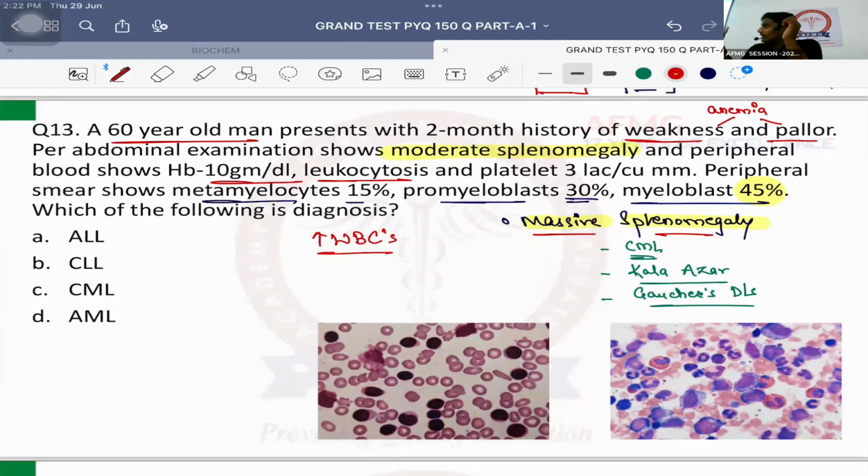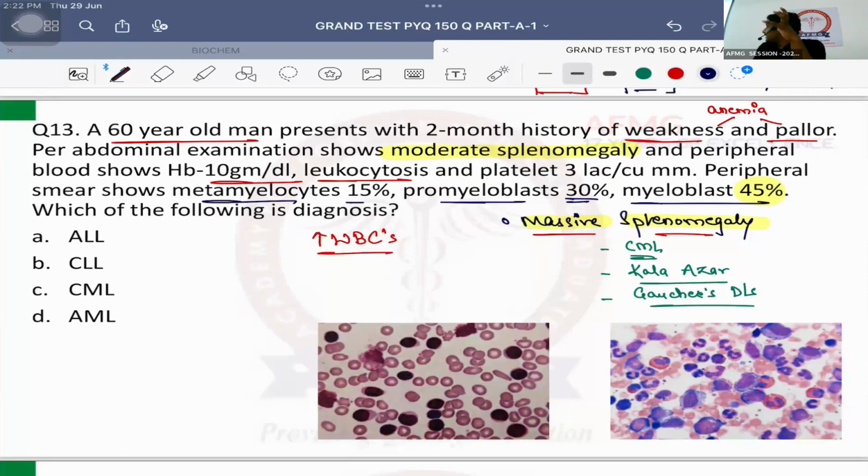So chronic में भी होता ही है, but chronic में at least it has some time for maturation. So there more number of mature cells are seen in the peripheral circulation. But in acute leukemia, there is no enough time for maturation. Therefore, more number of immature cells, blast cells are seen in the circulation. So that's the reason more than 20% acute leukemia, less than 20% blast cells, chronic leukemia.